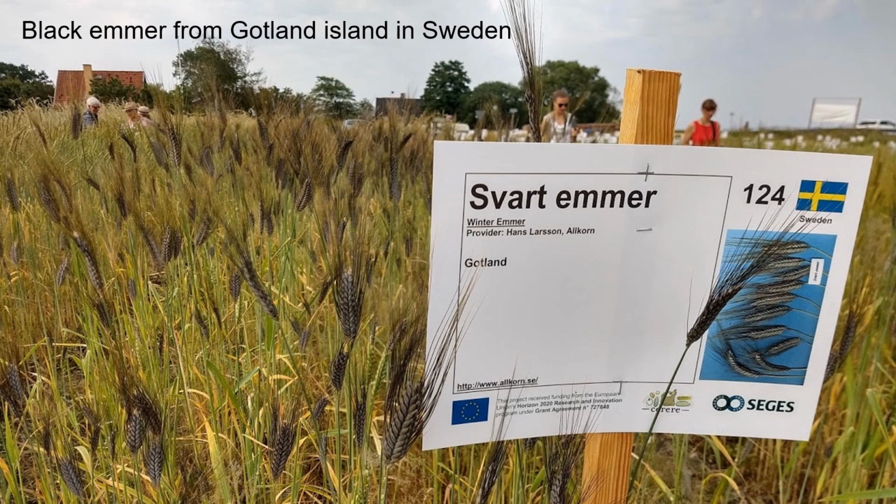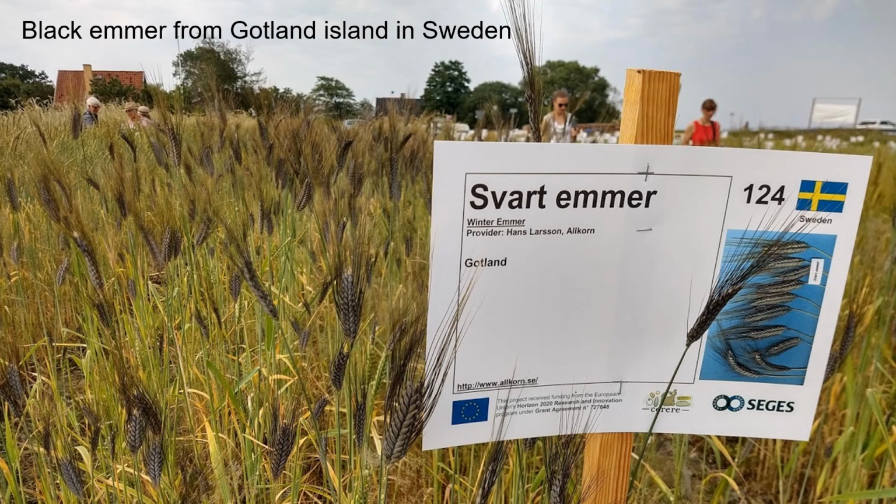In this photo you can see black emmer from Gotland Island in Sweden. At the end of the 1960s, a mixed cereal plot was found in a field, and in that there was actually a lot of diversity. There were different types of emmer wheat, einkorn, spelt, and also landrace wheat.